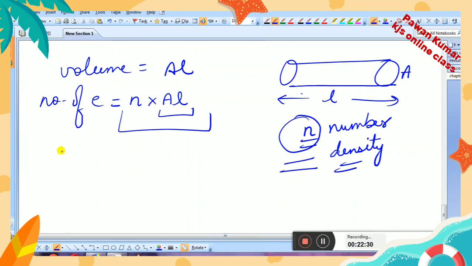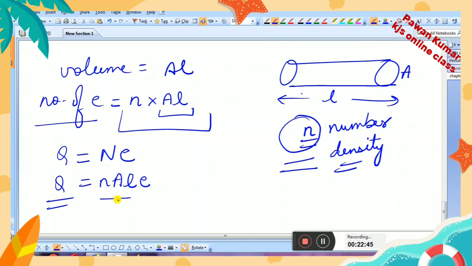Then after this, what will be the total charge of the charged particles? You know that charge is given by Ne, where N is the number of electrons here. It is equal to nAL into e. So this is the charge you are getting here, right?